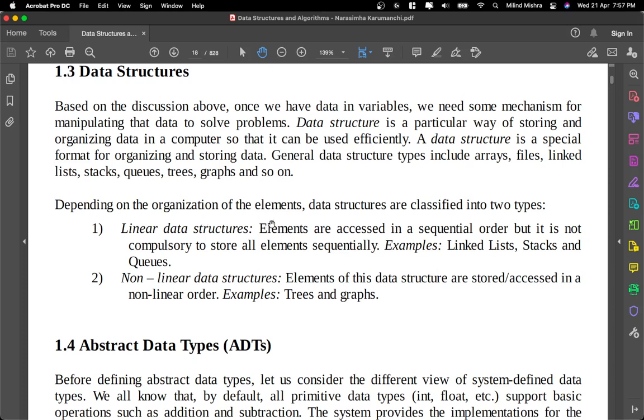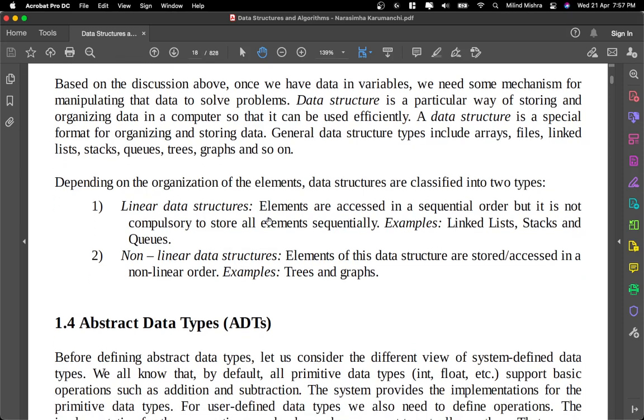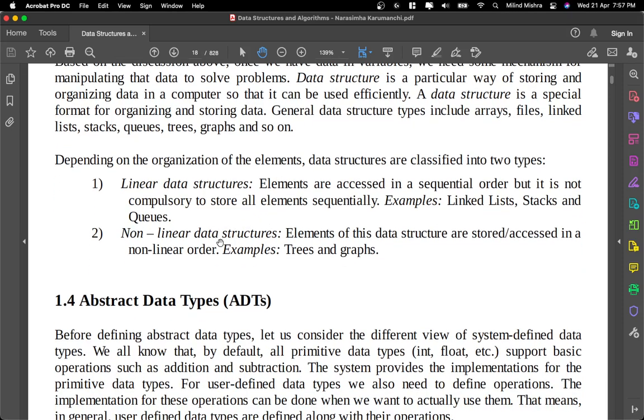Depending upon the organization, we can classify the data structures in two types. There are linear data structures, and then there are non-linear data structures.